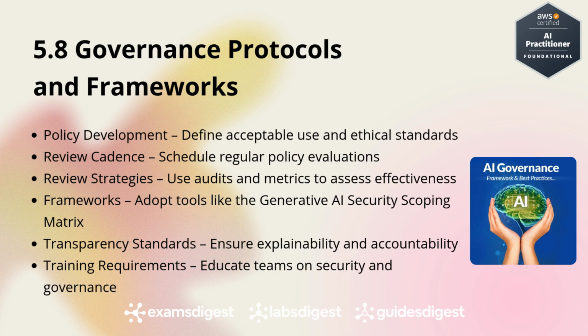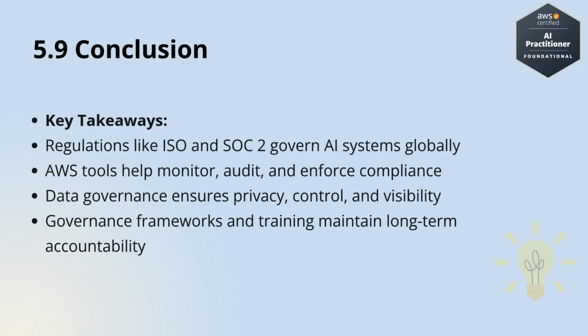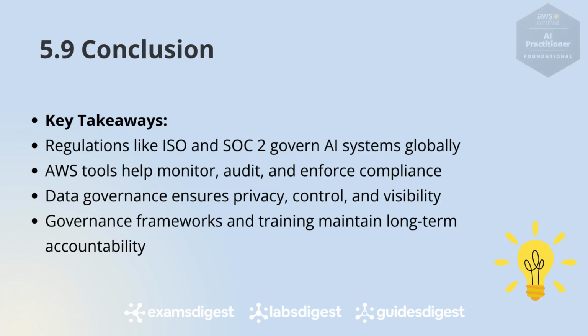In summary, effective governance and compliance are essential for building trustworthy, legal, and sustainable AI systems. With AWS services and a well-structured governance strategy, you can stay ahead of regulations while delivering innovation with confidence.